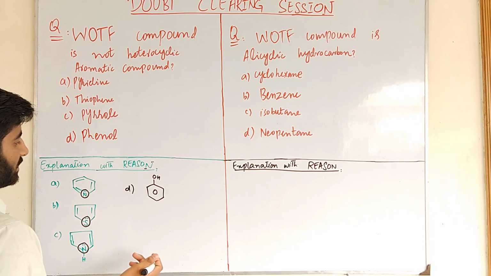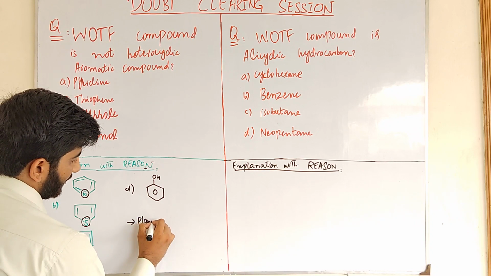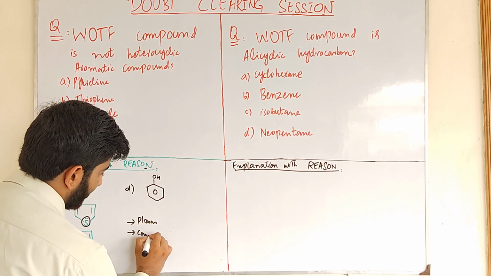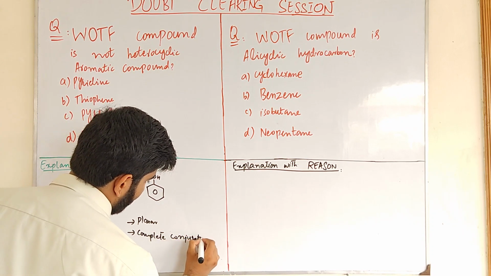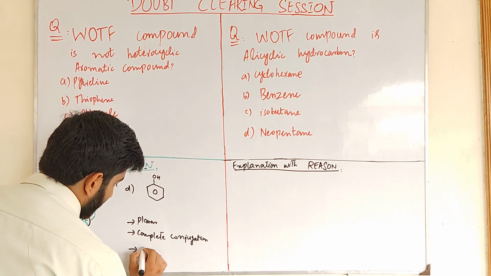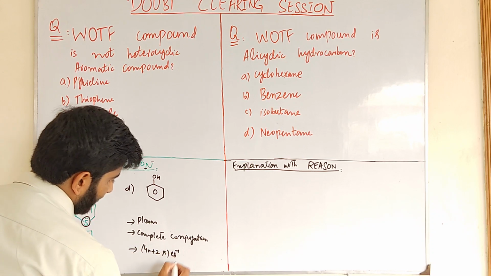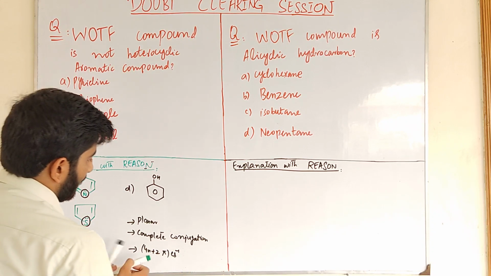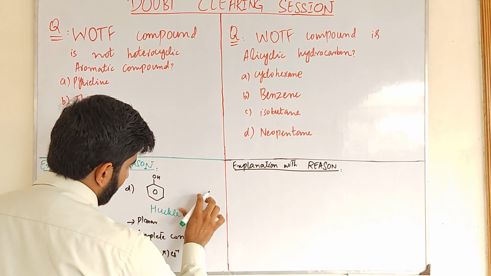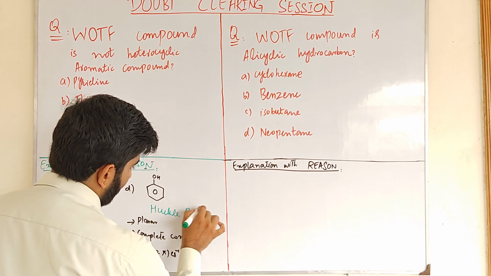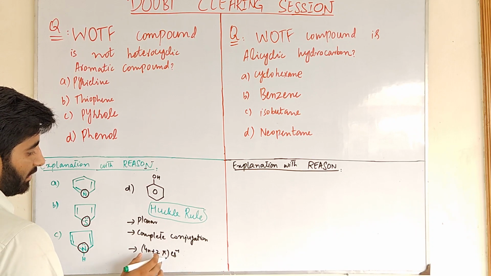How are they aromatic compounds? According to Huckel's rule, if a molecule is planar and there is complete conjugation and it consists of 4n plus 2 pi electrons, then the compound is aromatic according to Huckel's rule.